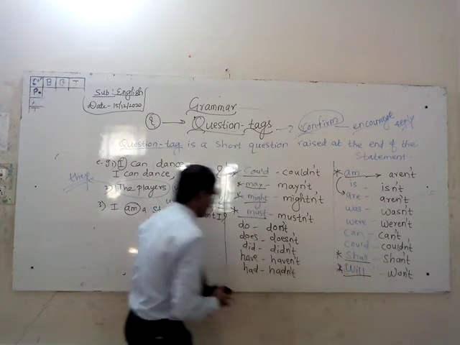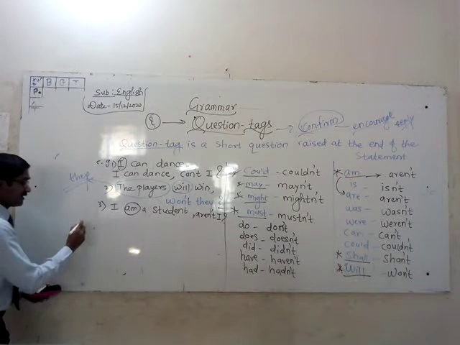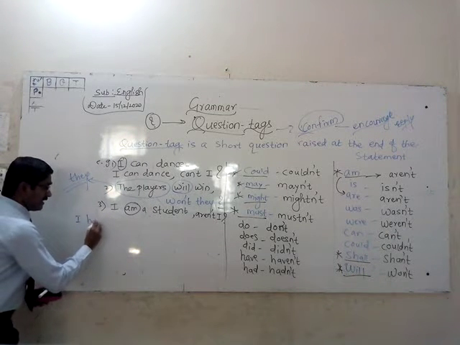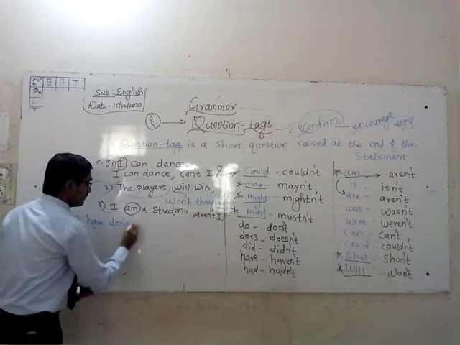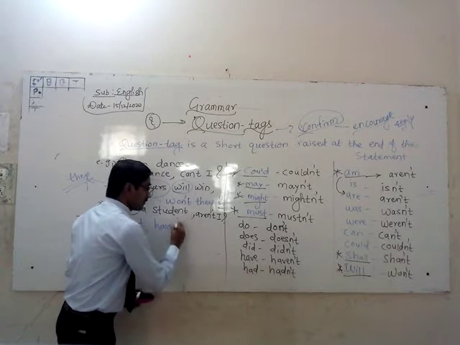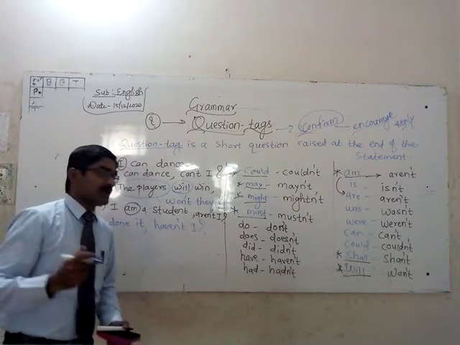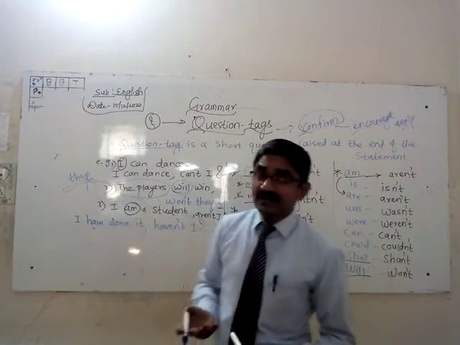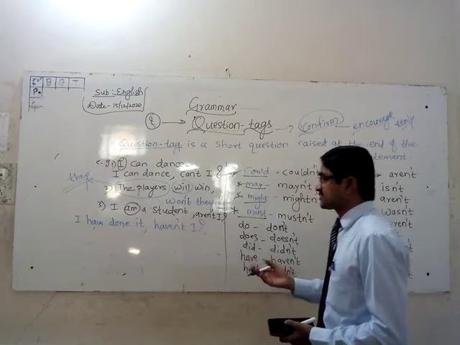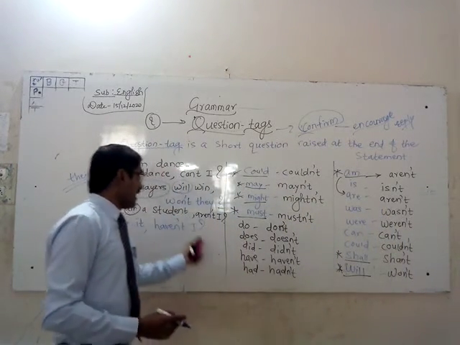So if I say to you, I have done it. You don't take the word done here. I have done it. So what will be the question tag? Haven't I? You are asking the question. Just imagine you are attracting a reply. You want a reply. I have done it. Haven't I? Right? The way you are asking a question. So whenever the statement is positive, then the tag will be negative.